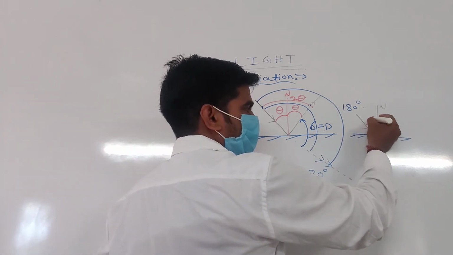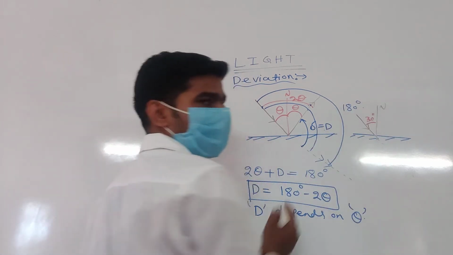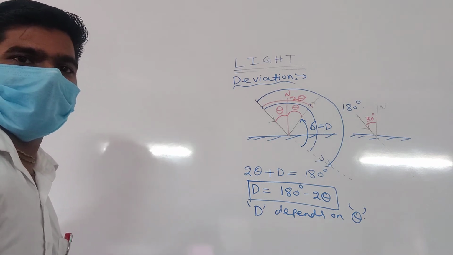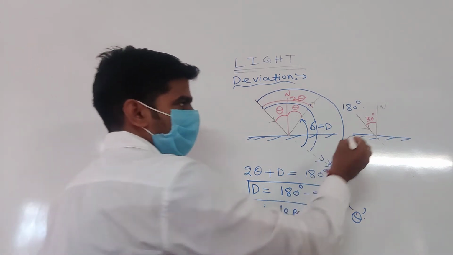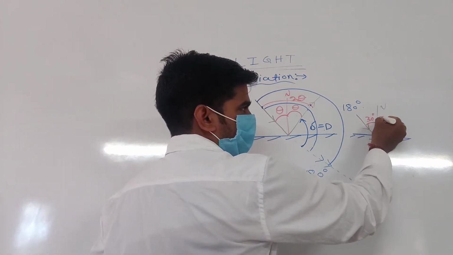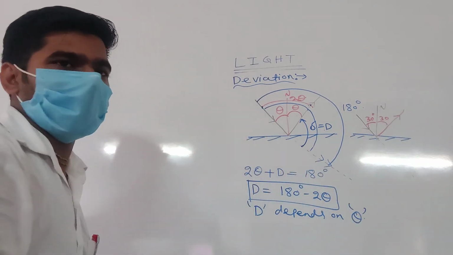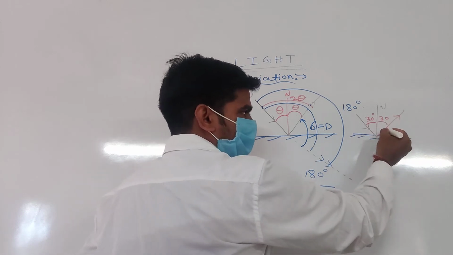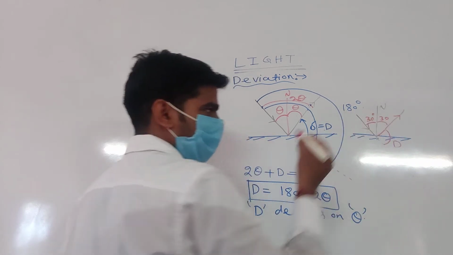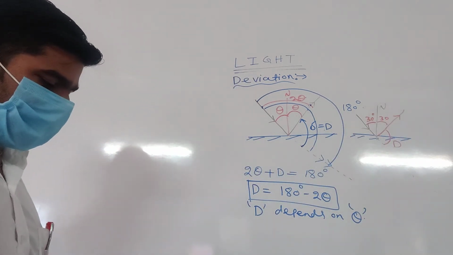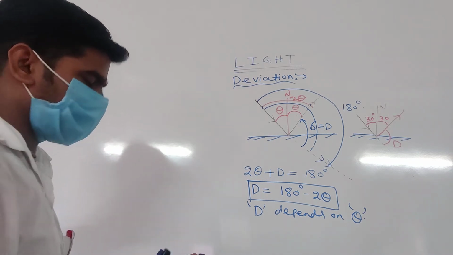Here suppose the angle of incidence is 30 degree. Clear? So the angle of reflection is also 30 degree. The ray moves like that. This angle is called the angle of deviation. Now find the angle of deviation.